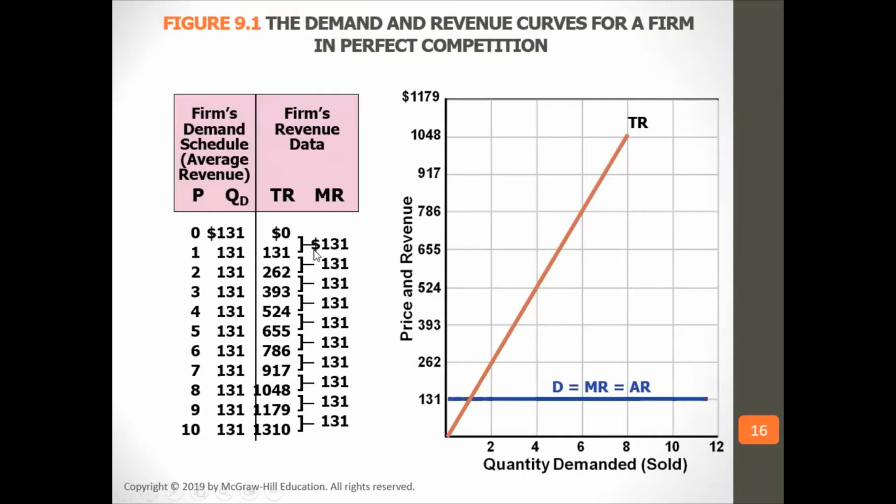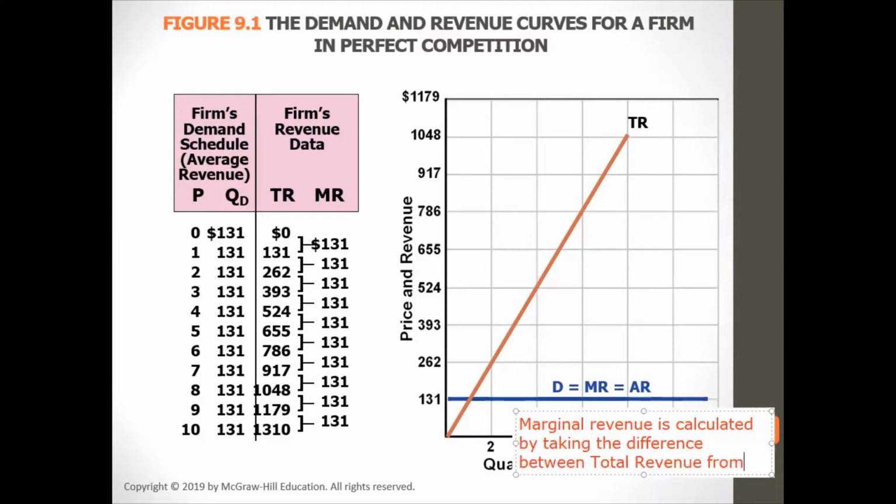So in this case, if you calculated marginal revenue, taking the change in total revenue, it would be a flat curve. So marginal revenue is calculated by taking the difference in total revenue from one price to another.